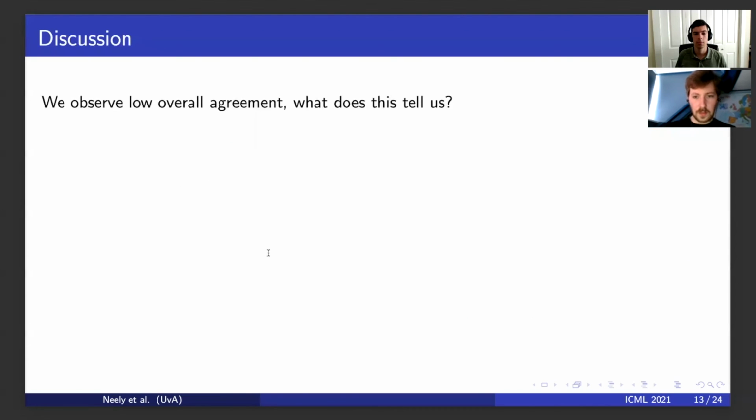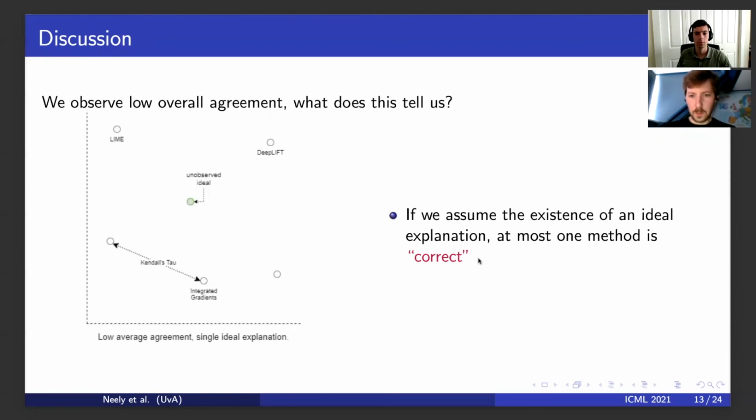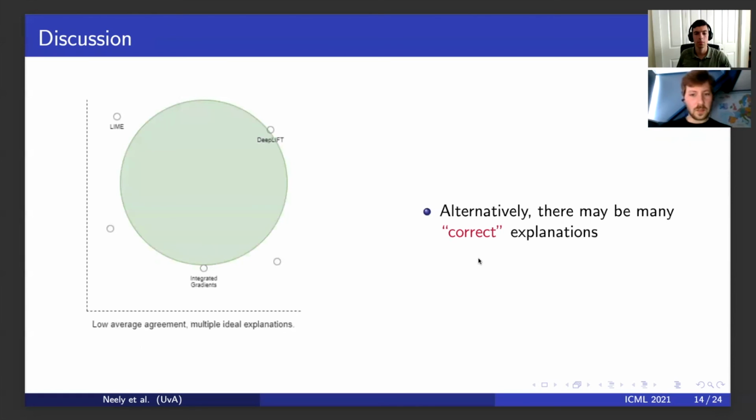So what does this tell us? Well, that depends on the assumptions we are willing to make. If we assume the existence of a single ideal explanation, at most one of the explainable AI methods has found it. Under this assumption, the explanations produced by these methods are too different for all of them to be ideal. But is this assumption valid?